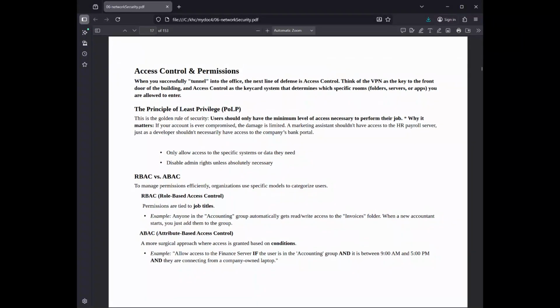The next line of defense is access control. Think of the VPN as the key to the front door of the building, and access control as the keycard system that determines which specific rooms, folders, servers, or apps you are allowed to enter.